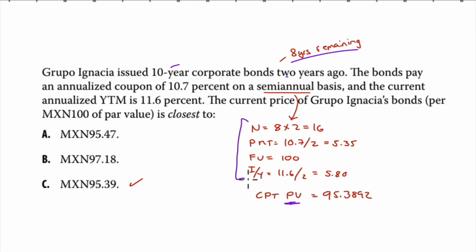So we need our other four variables. What is our N? 8 years remaining, but it's semi-annual, 16. What is our payment? 10.7%. However, it's semi-annual, divided by 2, 5.35 per 100 of par. Future value is, well, par. And our interest rate factor, 11.6 on a semi-annual basis. Divide that by 2, you get 5.8. Compute PV, 95.389,